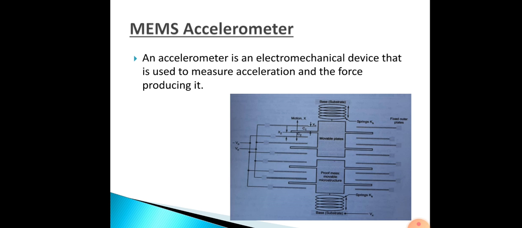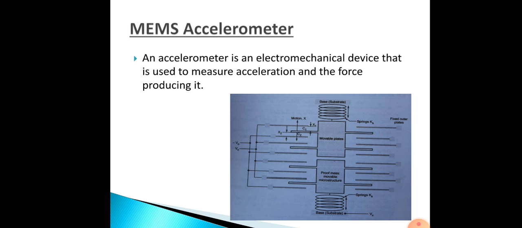If the two plates are kept parallel to each other and are separated by a distance d, and ε is the permittivity of the separating material, then the capacitance produced can be written as C0 = ε0 εr A / d, that is nothing but εA/d. Here A is the area of the electrodes.